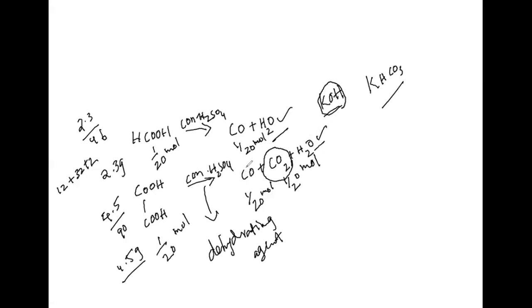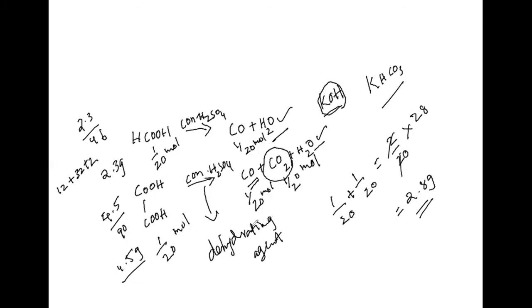Okay, now total number of moles, how many here? 1 by 20 plus 1 by 20 is equal to how much? 2 by 20. 2 by 20 of what actually? CO we are taking. Then CO weight is 20. Here this 0, this one will get cancelled. 2.8.